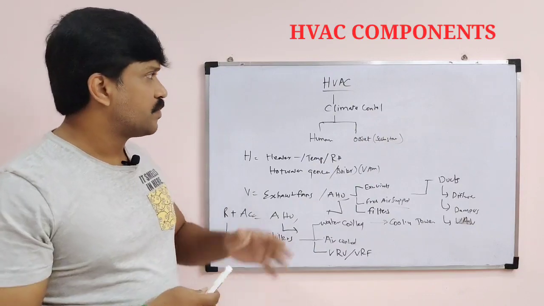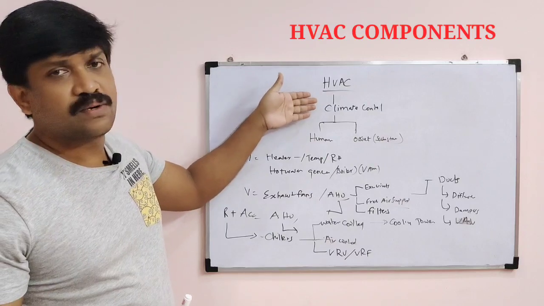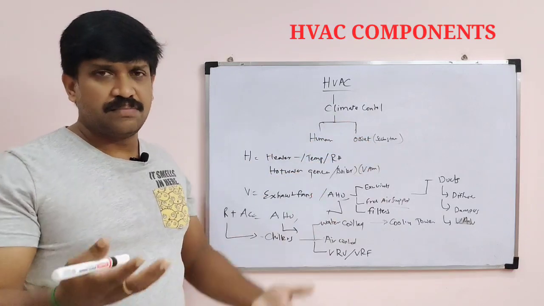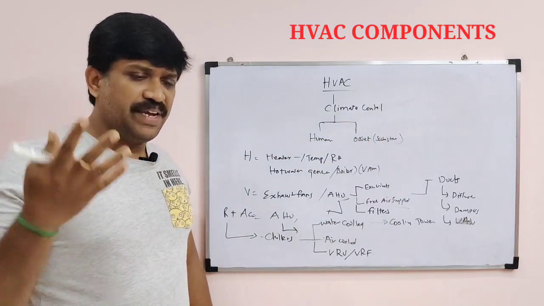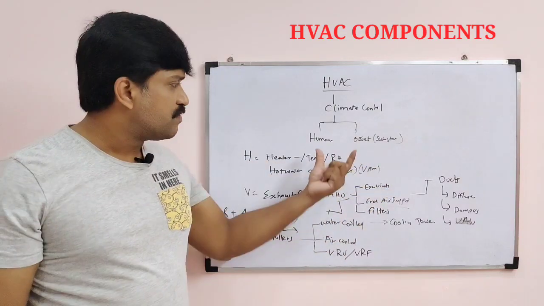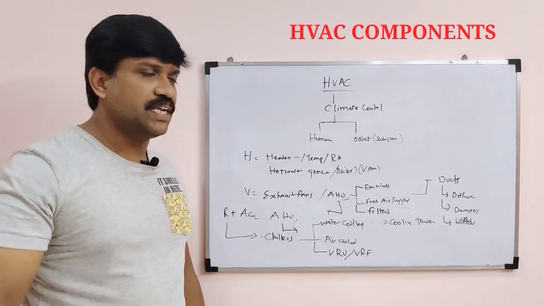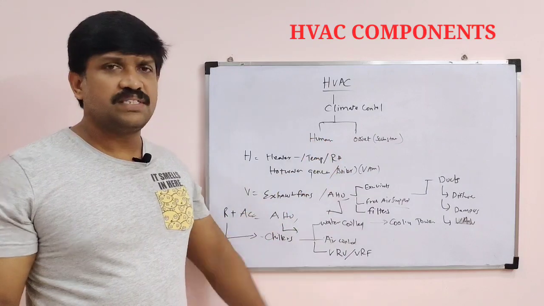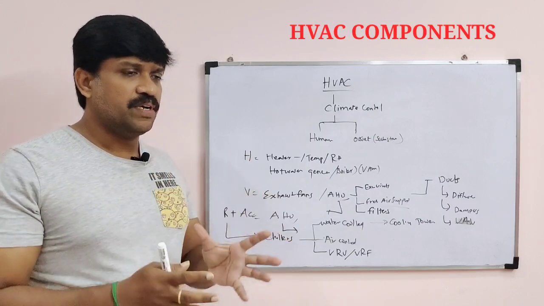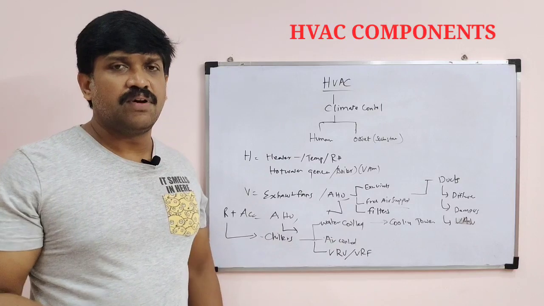I will briefly explain. HVAC is the process to maintain climate control. Who requires this climate control? Humans and objects. Objects means any machines, any meat or any vegetables, anything we have to maintain. What is the requirement for humans? Humans require clean air, low temperature air to be comfortable, and low RH. Objects we have to store to increase their life.